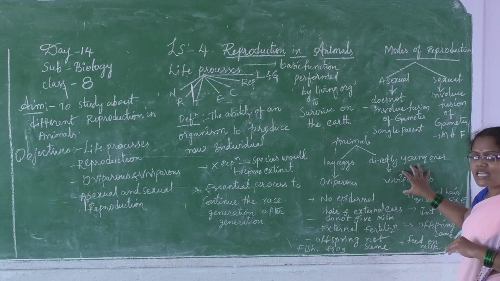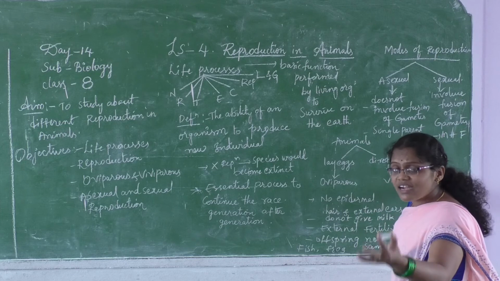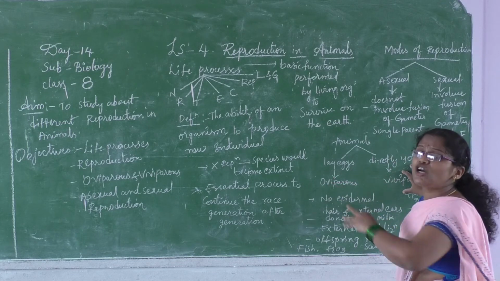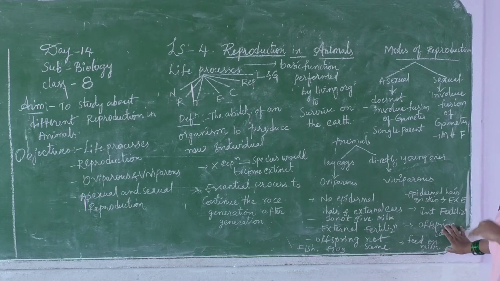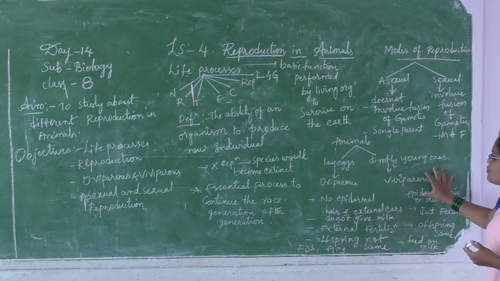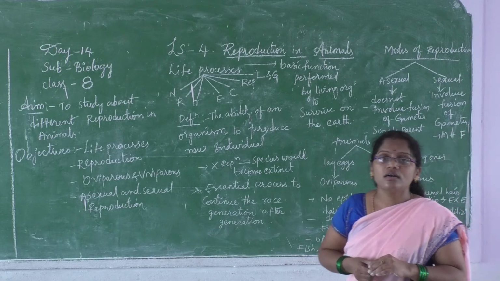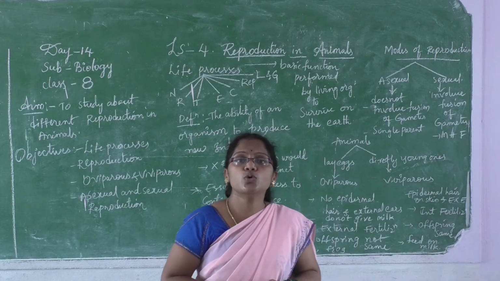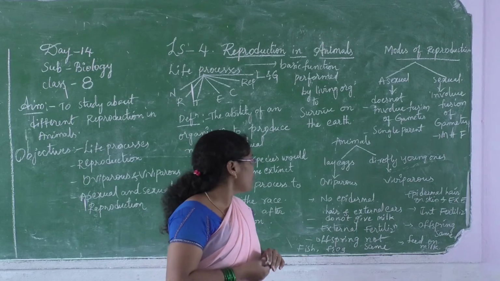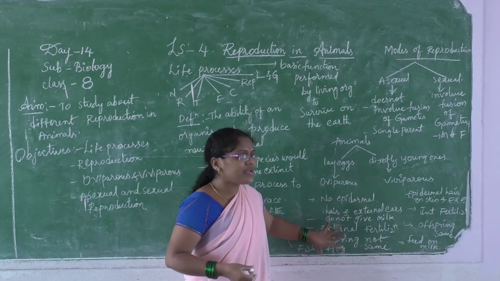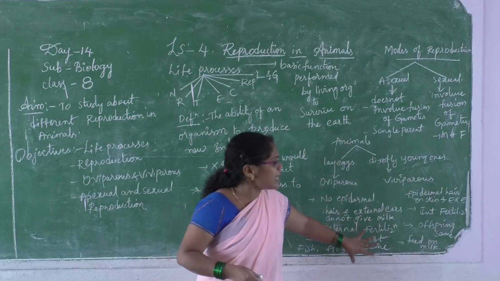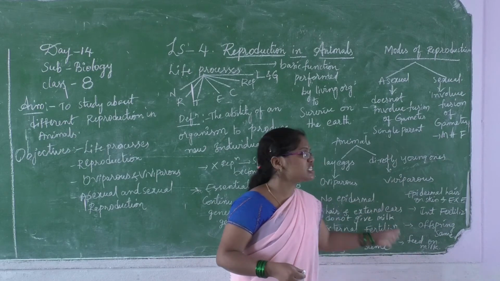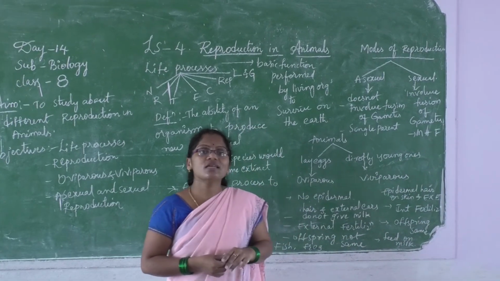Viviparous animals produce young ones, right? The young ones that are produced are an exact copy of their parents. So offsprings are the same. Offspring means a new individual that is formed. Next, these viviparous animals feed milk, meaning they give milk to their baby. They feed their baby. You can take these as points to identify oviparous animals and viviparous animals. The same points you can take to make the differences between oviparous and viviparous animals.